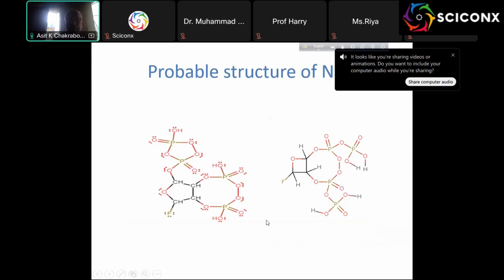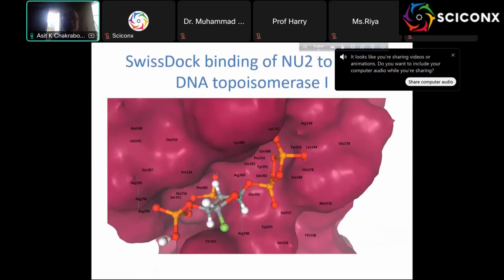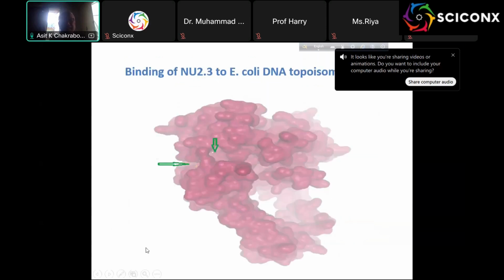These two we got. Now the important thing is we did the structure, but what is the Swiss dock? They bind there distinctly, and we see the amino acids. You can do a lot of things, but I'm showing you some of the amino acid binding there, and we also did that.